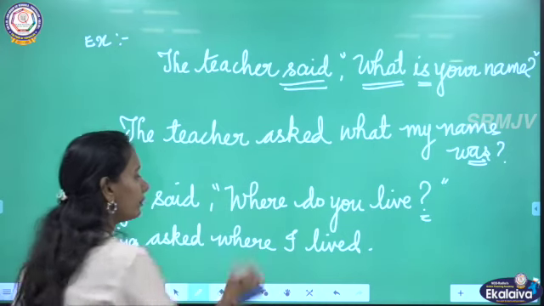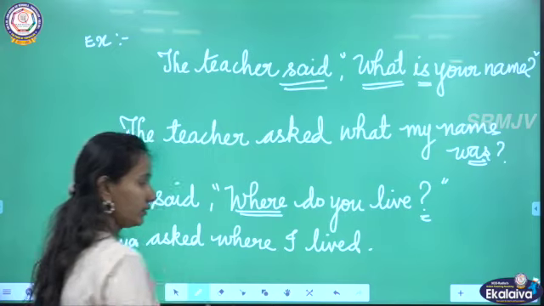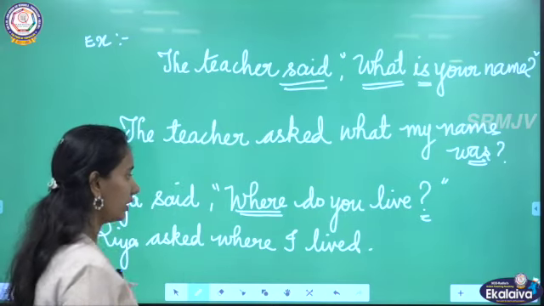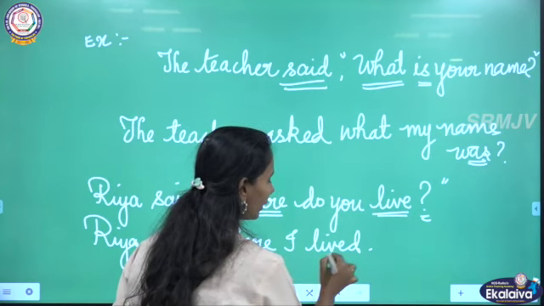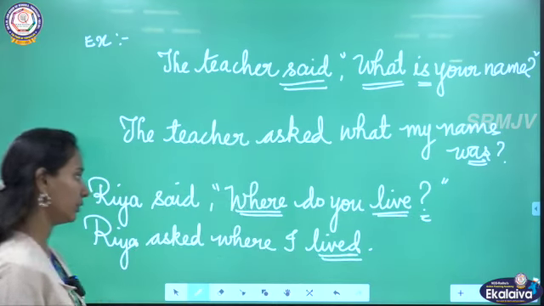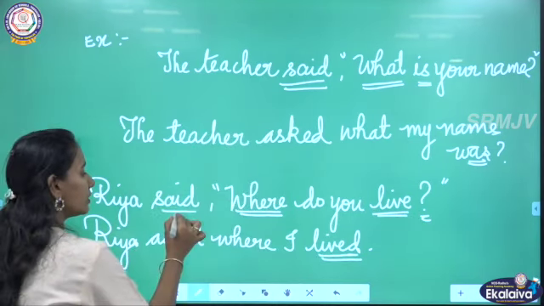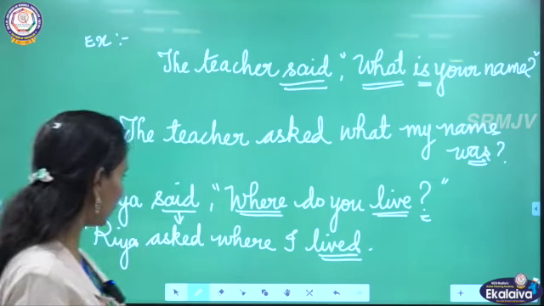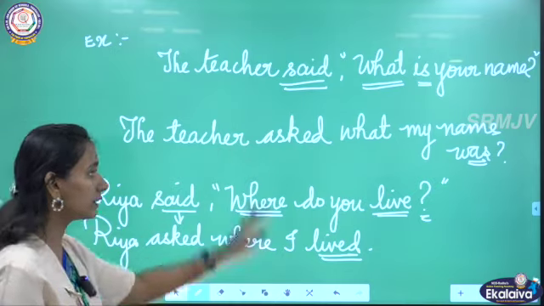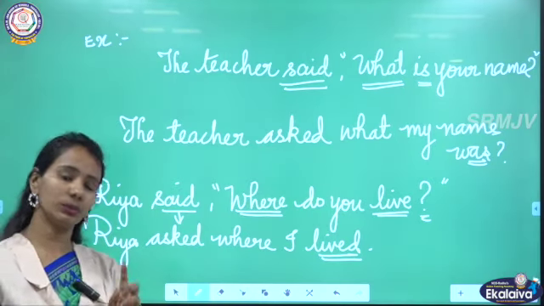You could see I have retained the question word. I have also changed the tense of live to lived. And the reporting verb is changed to asked because it is a question. Okay, children? This is the case of questions starting with question words.